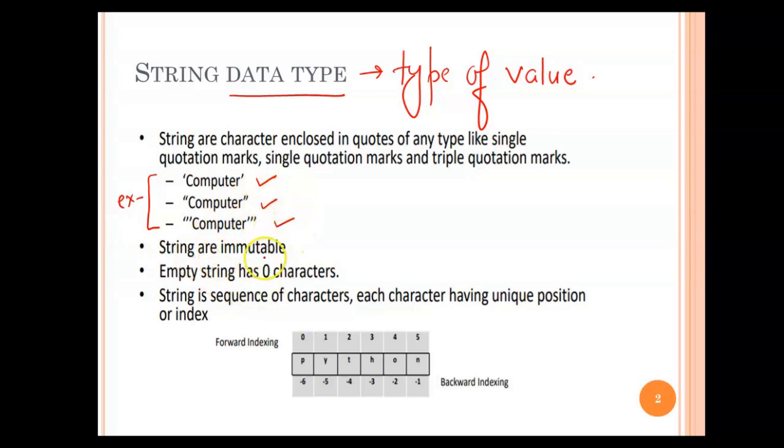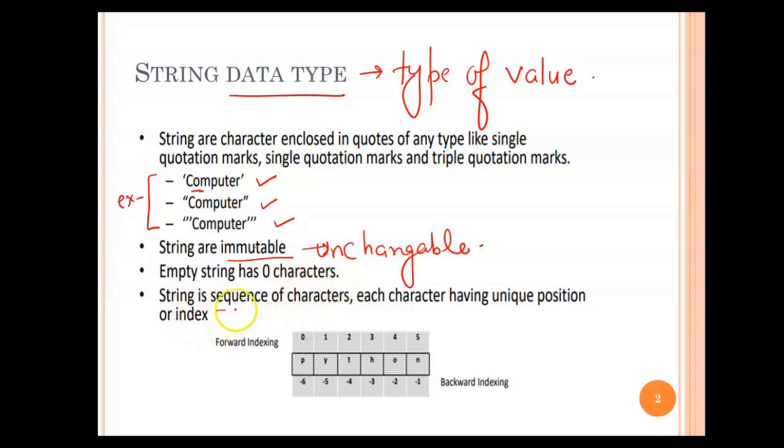Strings are immutable. If you have any idea about mutable and immutable, it's the same. Mutable means you can change the value, but immutable won't allow you to change the value. So you can't change a value in place. If you want to replace this O with some other character, that is not possible in the case of an immutable data type. An empty string has 0 characters. Obviously, if the string is empty, there is no character inside it.